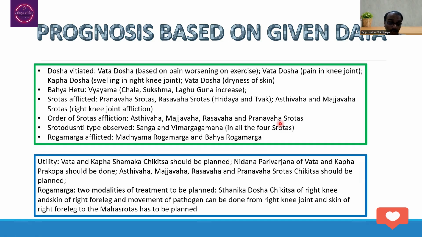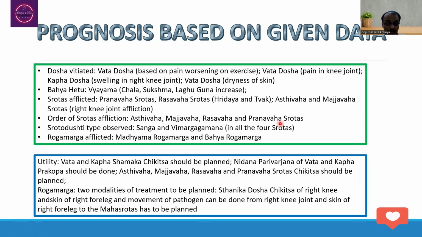Whereas for the Roga Marga affliction as such, the first and foremost two types of treatment have to be planned. One is Sthanika Dosha Chikitsa. As the person has right knee joint affliction as well as affliction of the skin of the right foreleg, we have to plan the Sthanika Chikitsa in relation to the right knee joint as well as the right skin, that is, the skin of the right foreleg. Maybe Janubasti etc., or maybe Sthanika Rakta Mokshana Chikitsa can be planned.